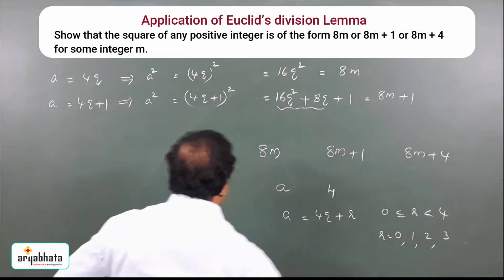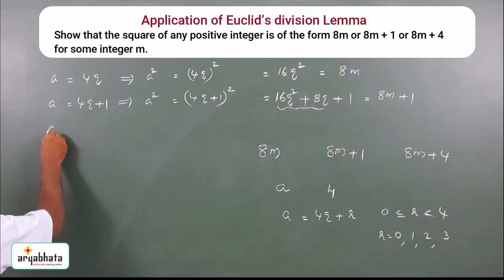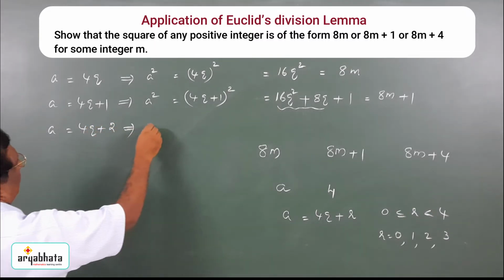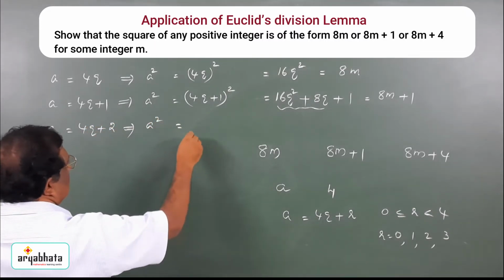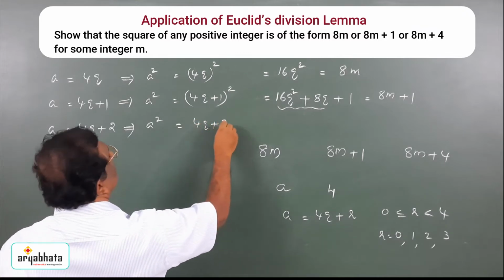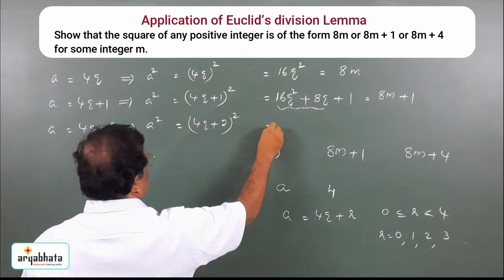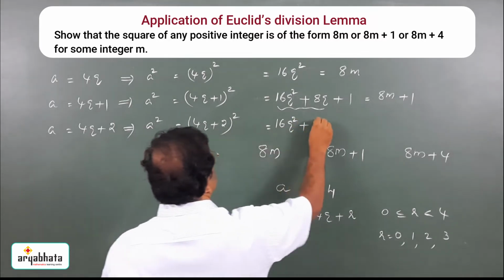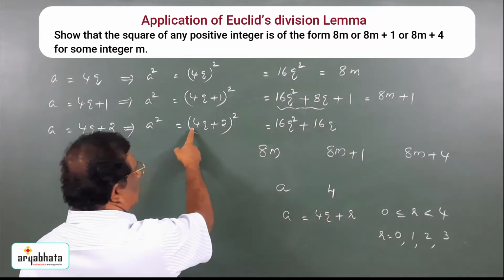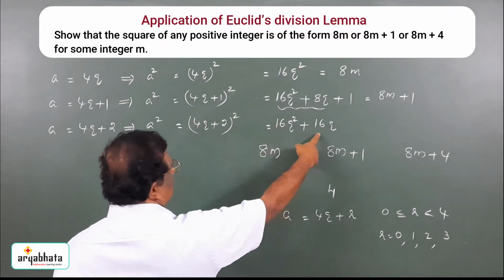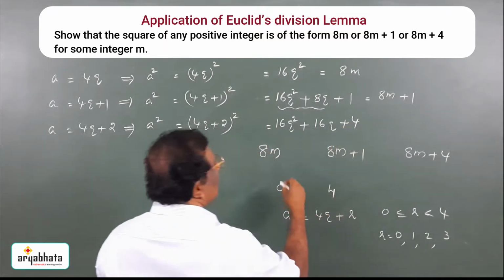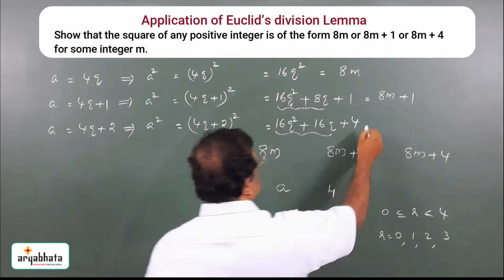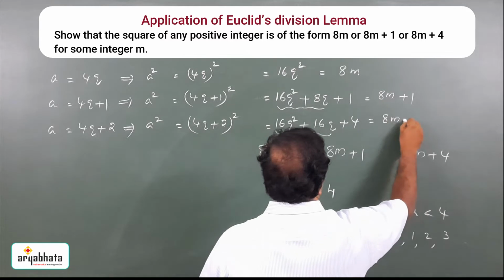Now r equal to 2. When r equal to 2, a is equal to 4q plus 2. That implies what is a square? a square is equal to 4q plus 2 whole square. That is equal to 16q square plus 2ab, 2 into 4q into 2, that is 16q, plus 4. You can see that these two terms are divisible by 8. So this is of the form 8m plus 4.